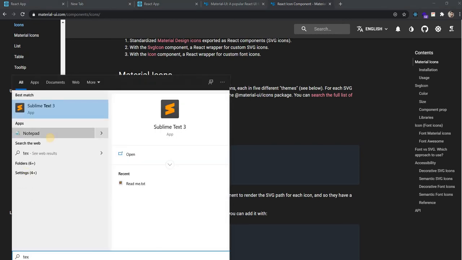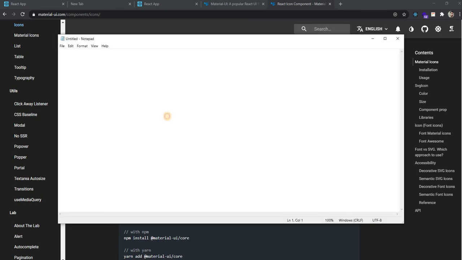Let me open a notepad. So first command was Material UI core, to install the core dependencies of Material UI, and this is my second command.